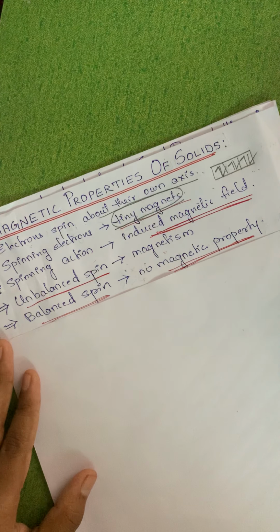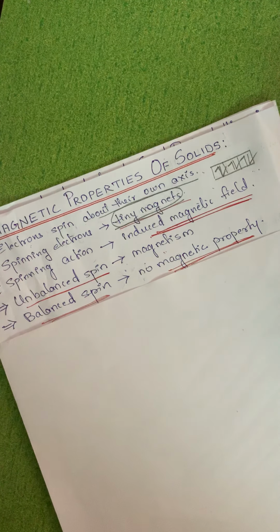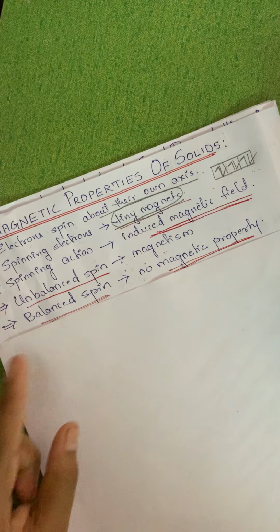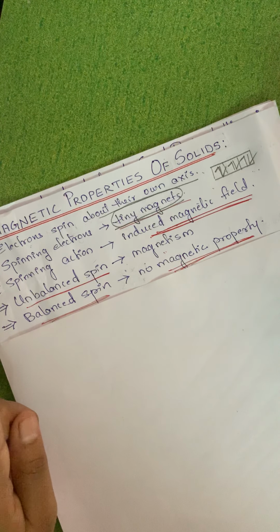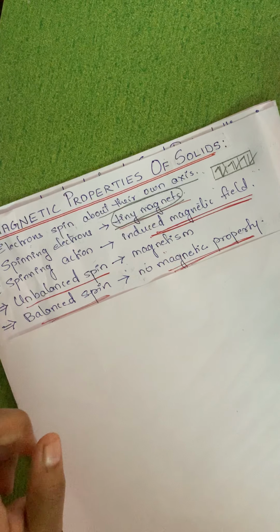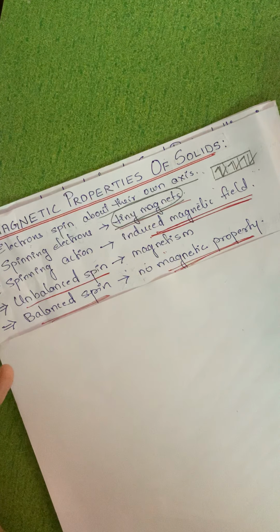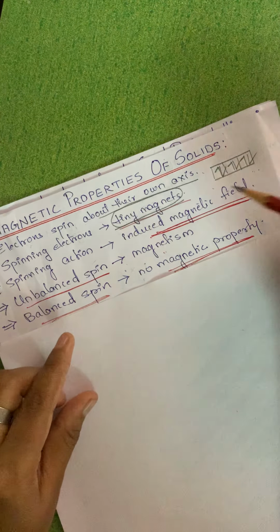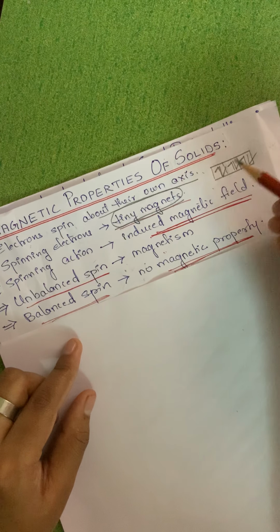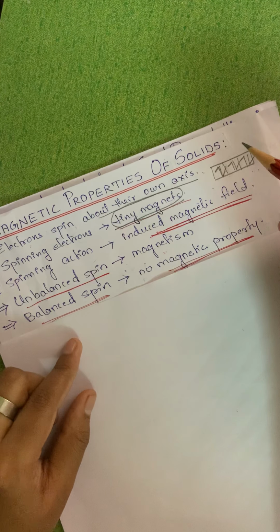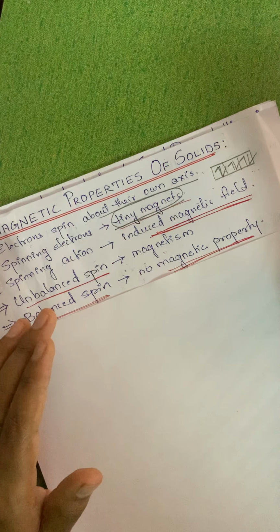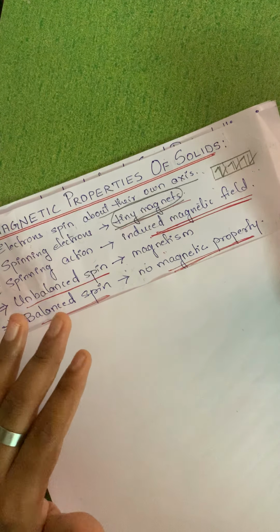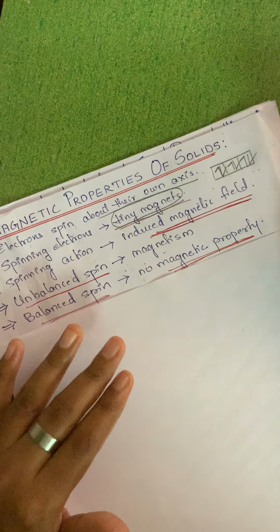So once again, solids will be having some electrons. Electrons are spinning about their own axis. Now the spinning electrons are said to be tiny magnets. Depending upon the number of paired and unpaired electrons, they will show magnetic behavior.